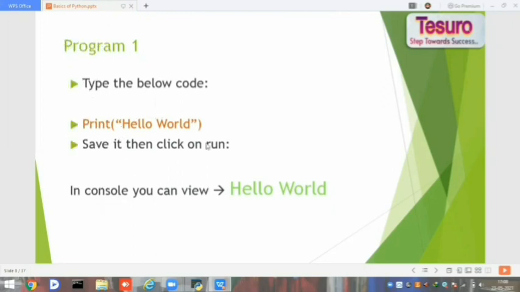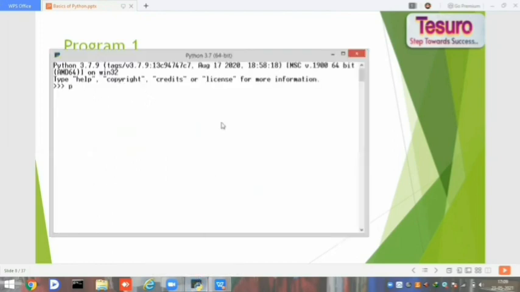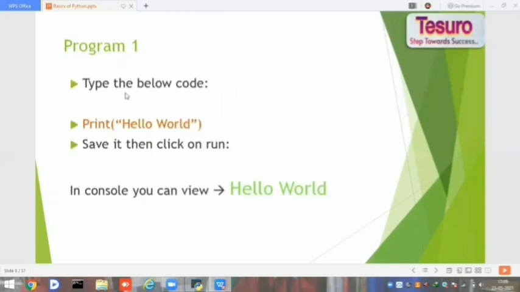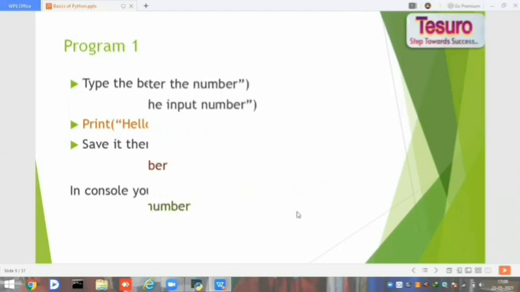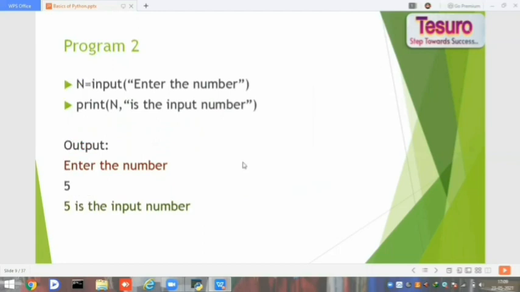And this is one of the sample programs which we can write in our command prompt. If you want to print anything, you just give print of. Whenever you press enter, you can get that print value on our screen. So here is the example. Whenever you give the print statement and click on enter or run, you can see the hello world output.